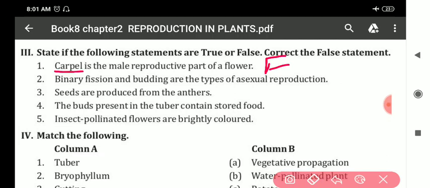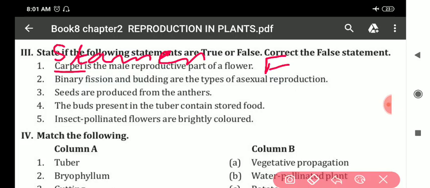Instead of carpel, you have to write stamen. S-T-A-M-E-N. Stamen. Instead of carpel, you have to write stamen.